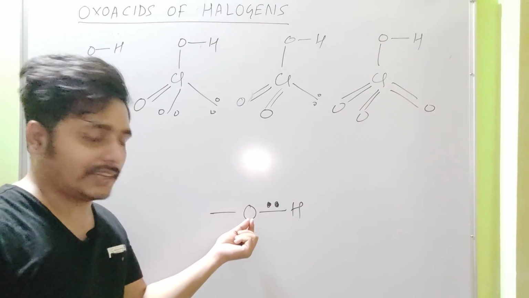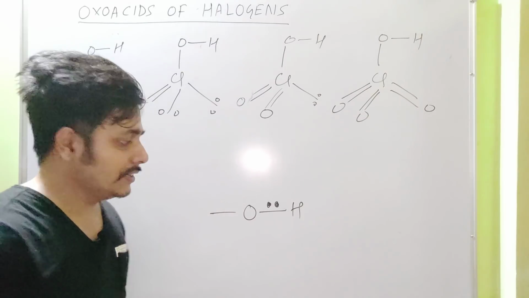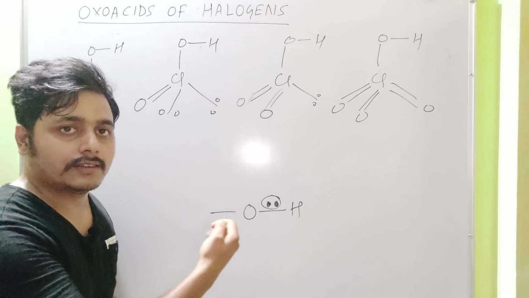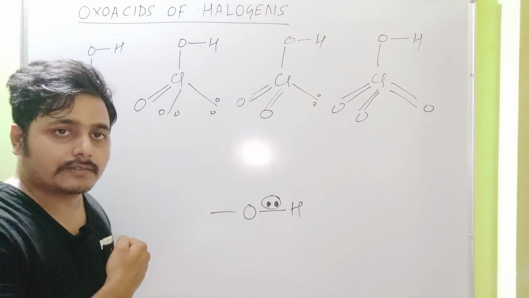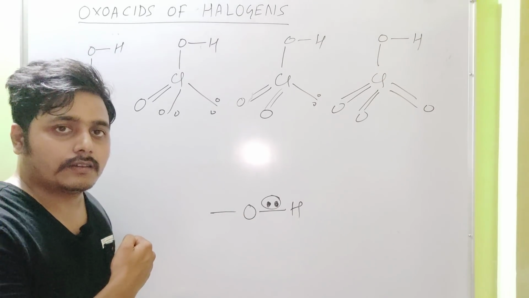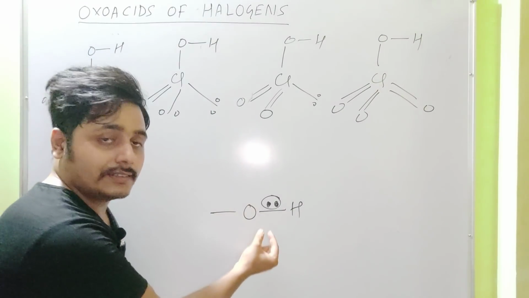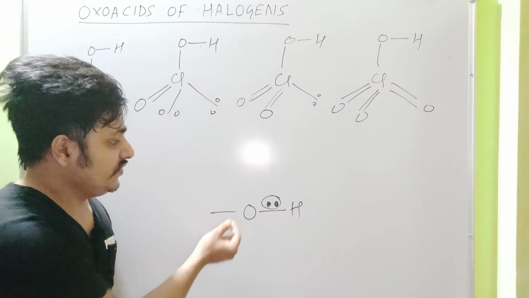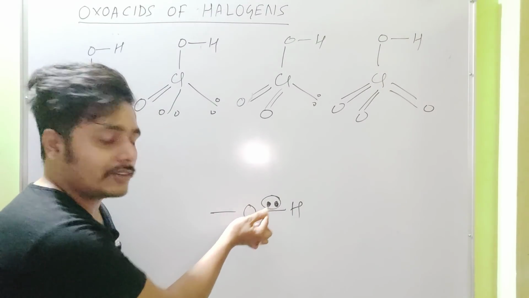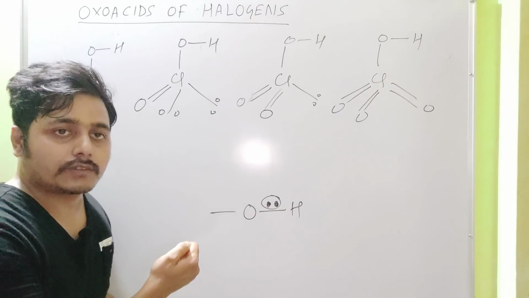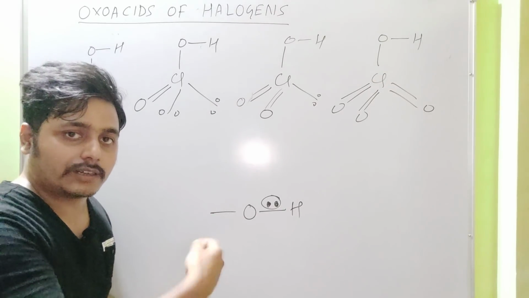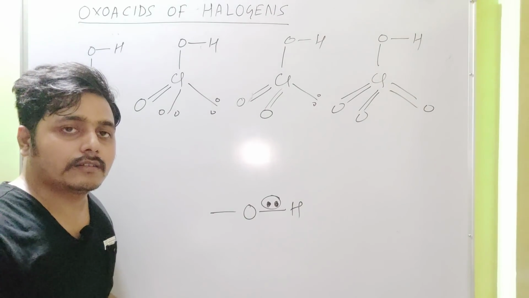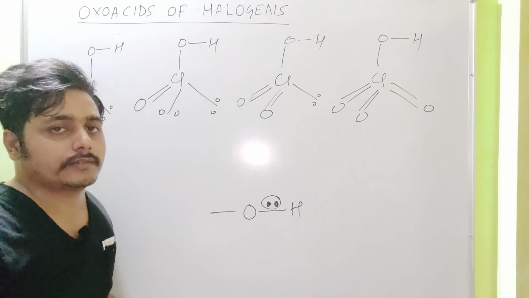If this oxygen attracts these two electrons strongly towards itself, then this bond becomes more polar. If it attracts these two electrons weakly or less strongly, then this bond becomes less polar.